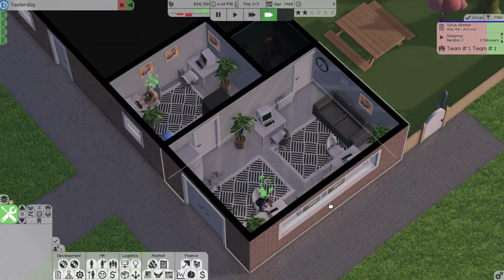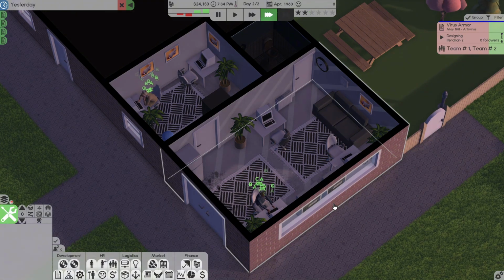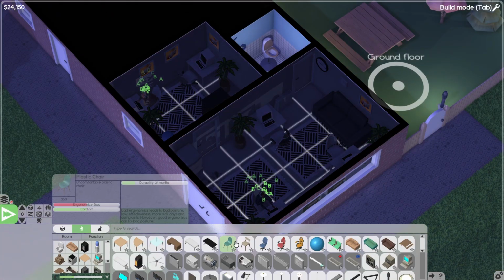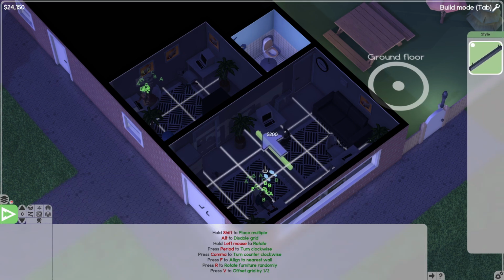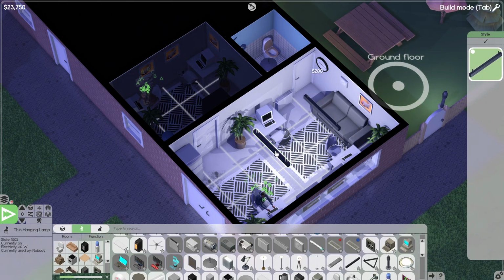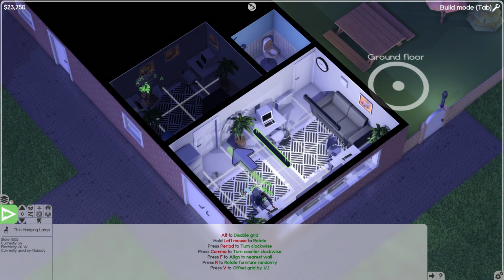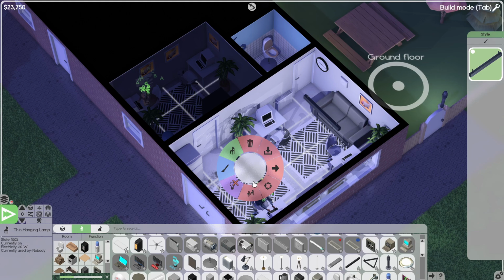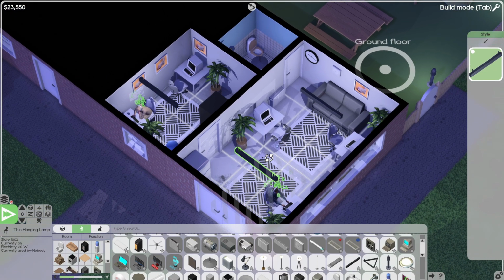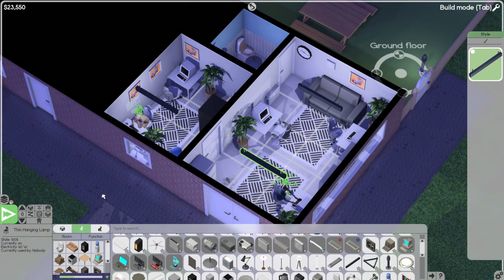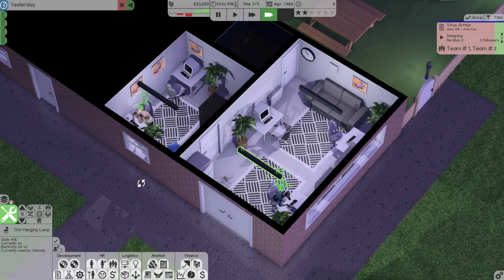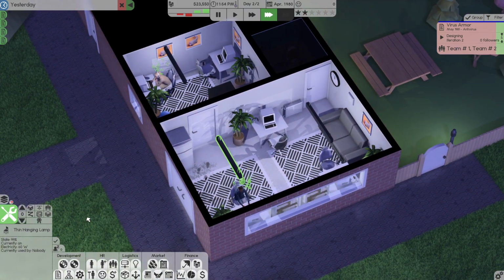As the sun goes down, you can see it's just getting darker and darker in the office. I forgot to put lights in during the build, so let's do that right away. So I'll set one there, and I guess we'll get a second one there. We'll move this one down just a little bit, and then we'll get one more, and we'll put it in this office here. And there we go. Now our night team can actually see what they're doing. All right, back to developing our antivirus.